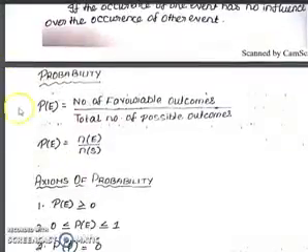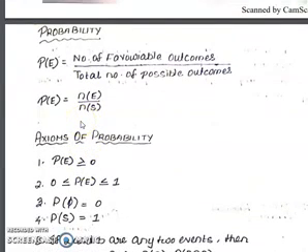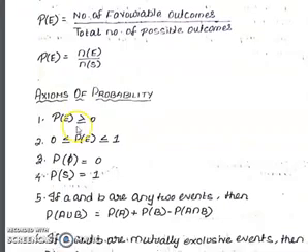Now, the definition of probability. Suppose E is an event. Then the probability of that event is the ratio of the number of favorable outcomes to the total number of possible outcomes. That is, P(E) = n(E)/n(S). Here n(S) is the number of elements in the sample space and n(E) is the number of elements in E.